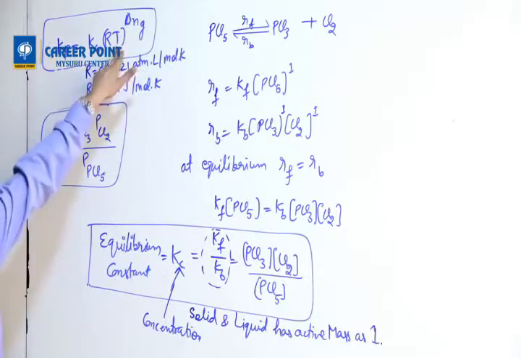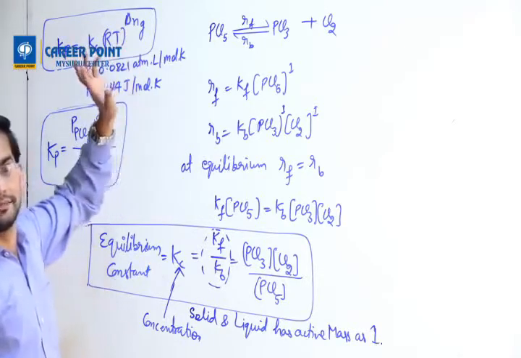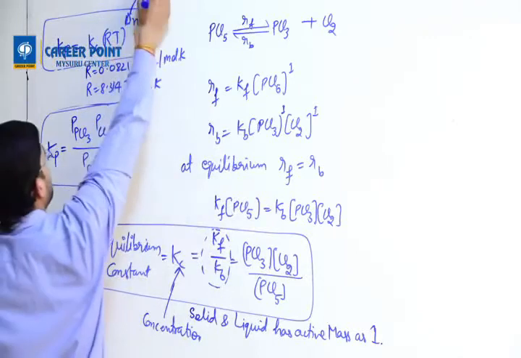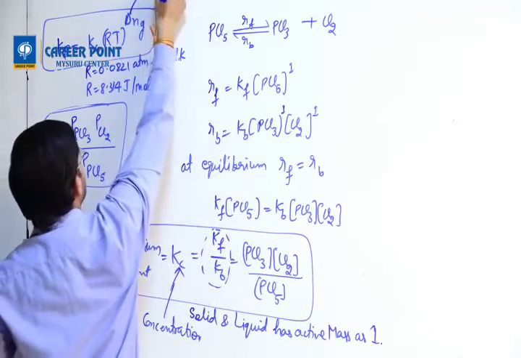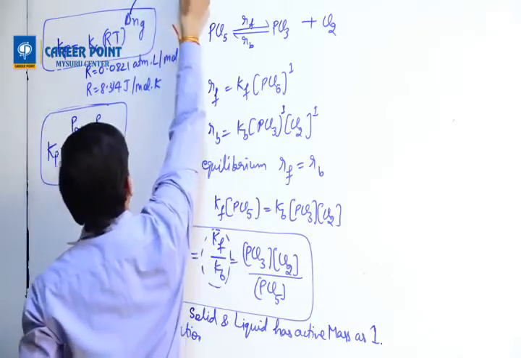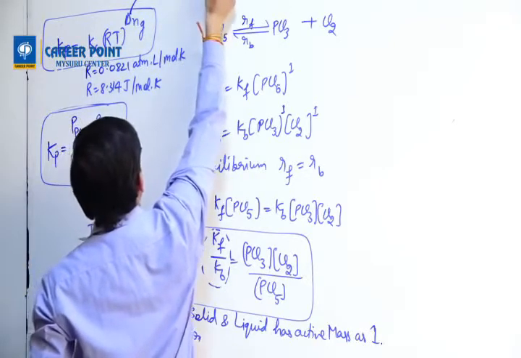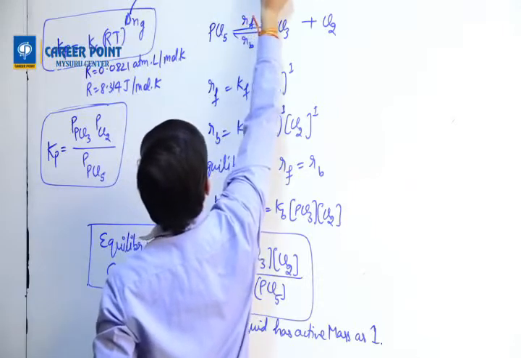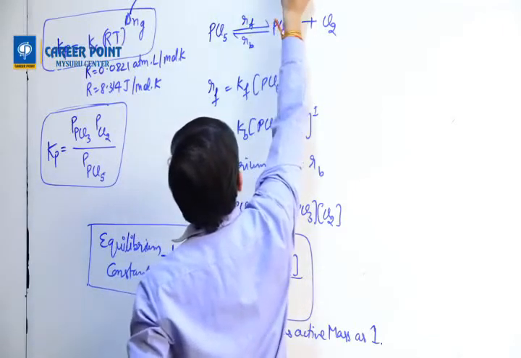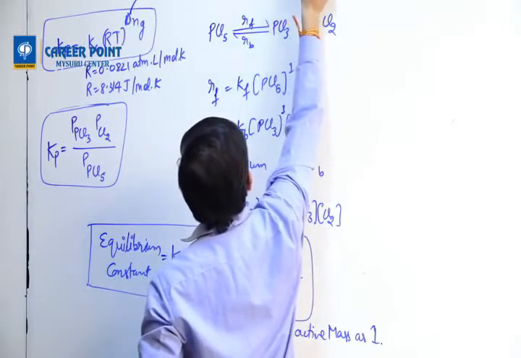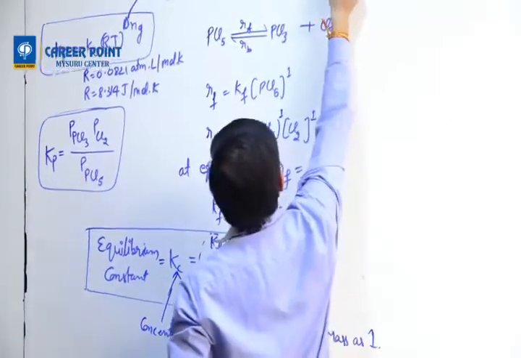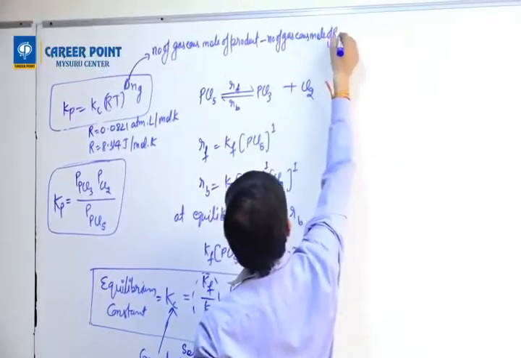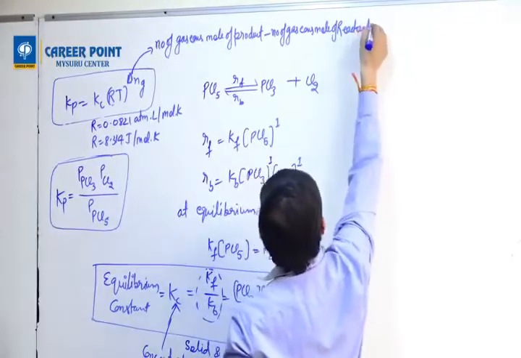T is temperature. Delta Ng is the number of gaseous moles of product minus the number of gaseous moles of reactant.